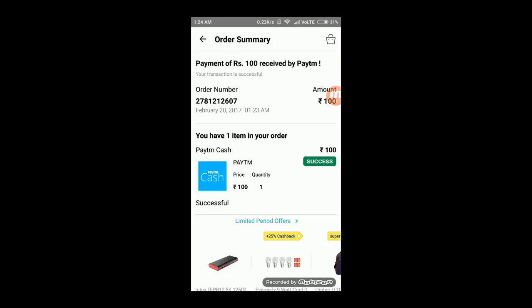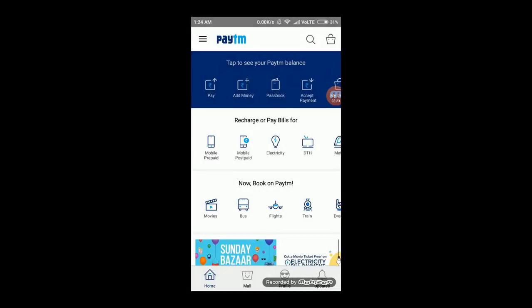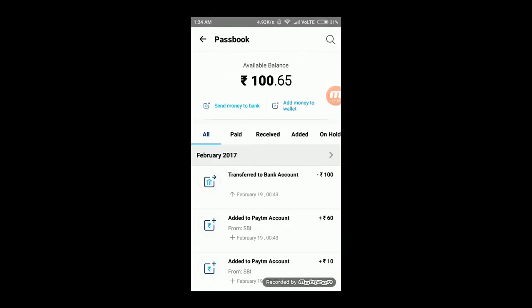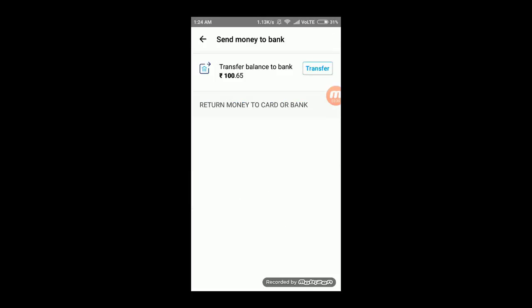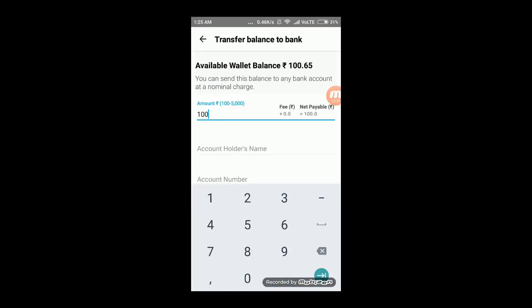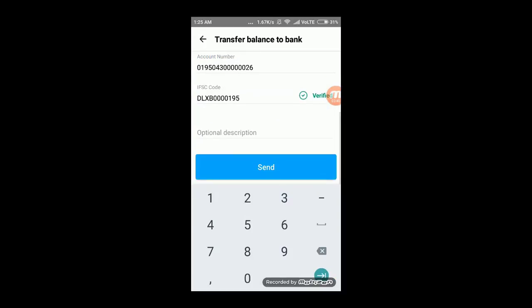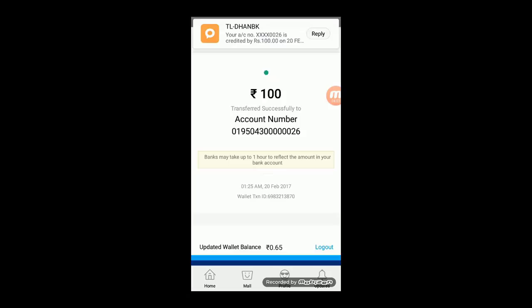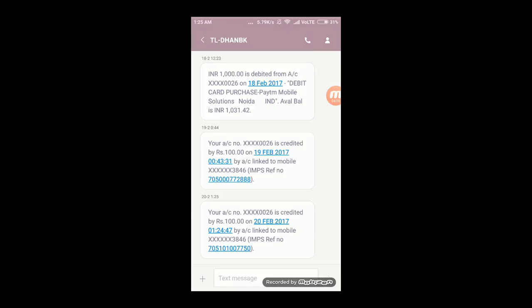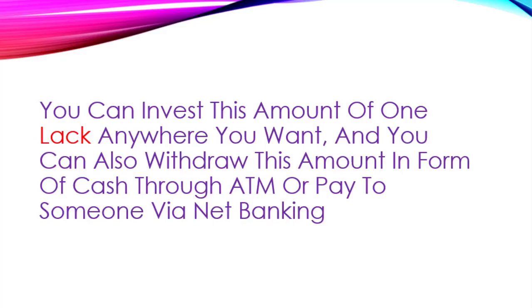Here you can see the payment of 100 is received by Paytm and has been added to wallet. Now tap on send money to bank, click on transfer, enter the amount. Suppose I'm entering 100 here and enter the account details and click on send. The amount is transferred successfully to bank account and I've received the message from the bank also. Now you have successfully transferred the amount from your credit card to your bank account.